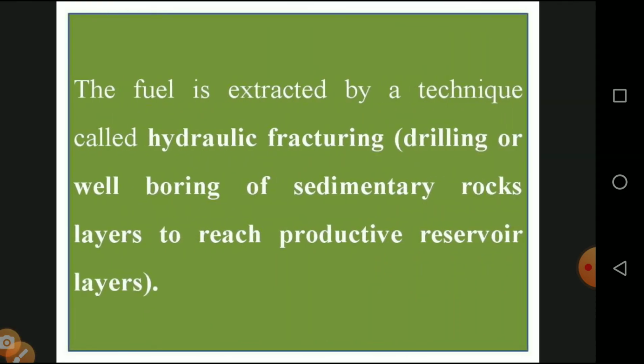The fuel is extracted by a technique called hydraulic fracturing. That is drilling or well boring through the sedimentary rock layers to reach the protective reservoir layers. They have some depth from the soil, and up to that they will make a bore. Likewise, we make a bore from our home for water. The same methodology is followed, but they pour in a high quantity of pressure and water. By means of these two substances, the gas and oil come out. They are used together for the production of electricity.